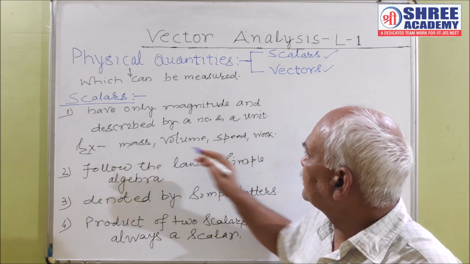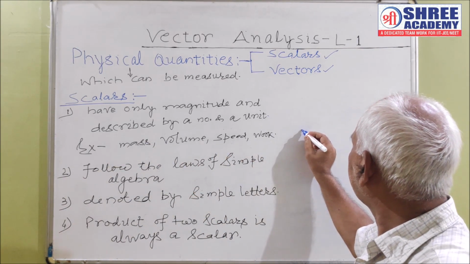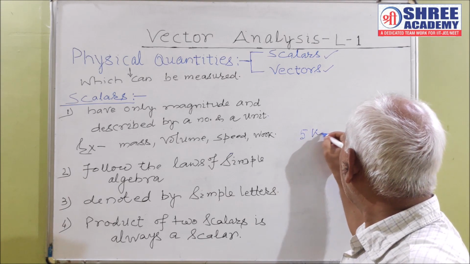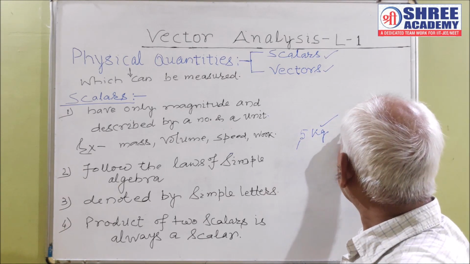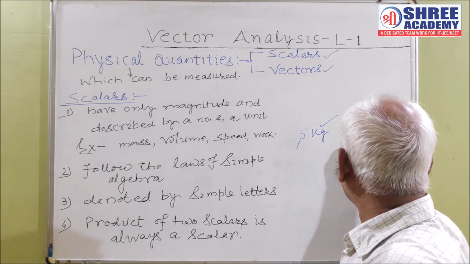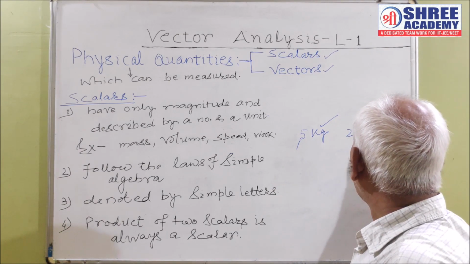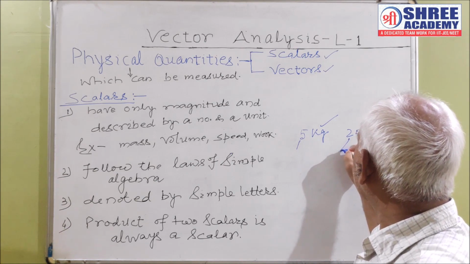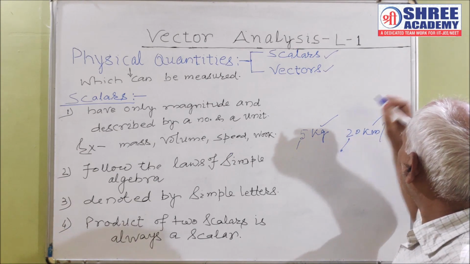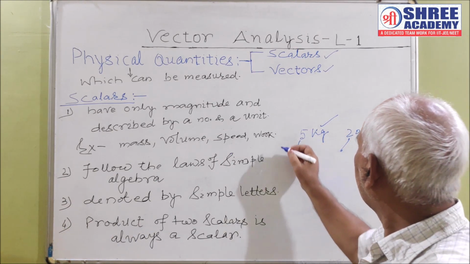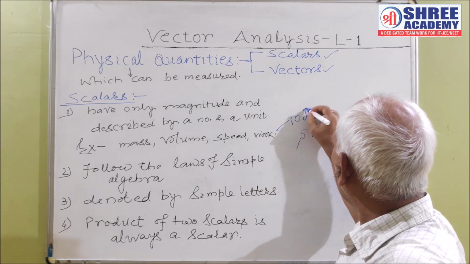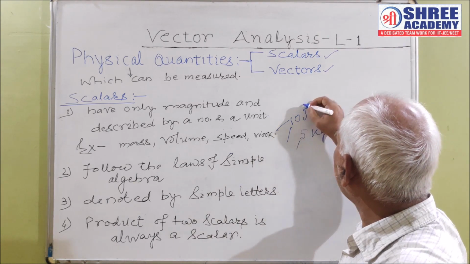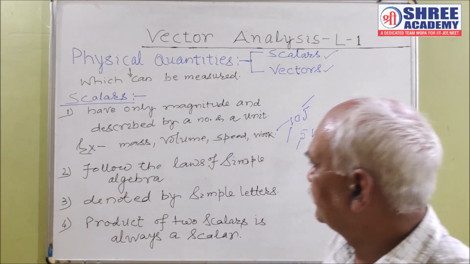So mass is described as 5 kg. Here 5 is the number and kg is the unit. A speed is described as 20 km per hour. Here 20 is the number, kilometer per hour is the unit. Work is described as 10 joule. 10 is the number, joule is the unit.